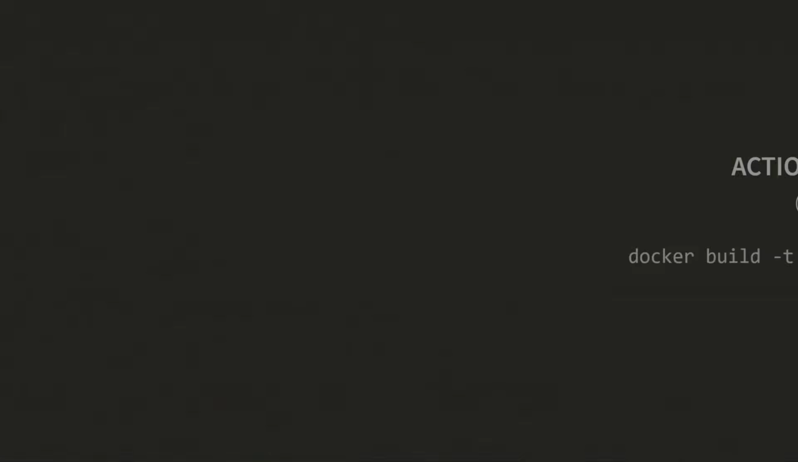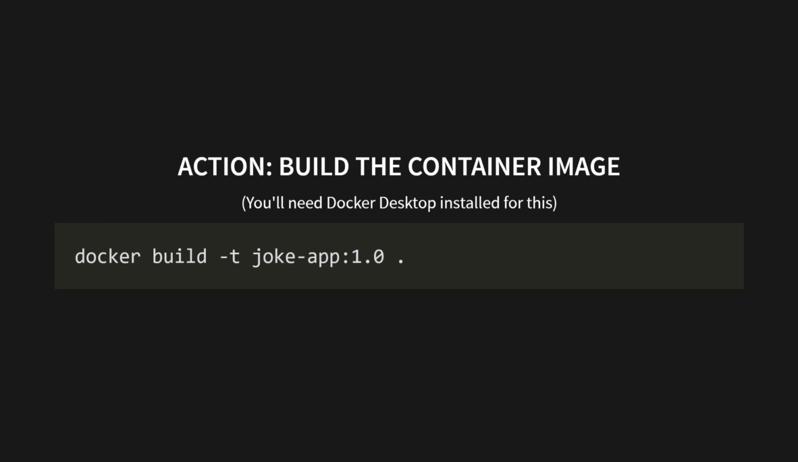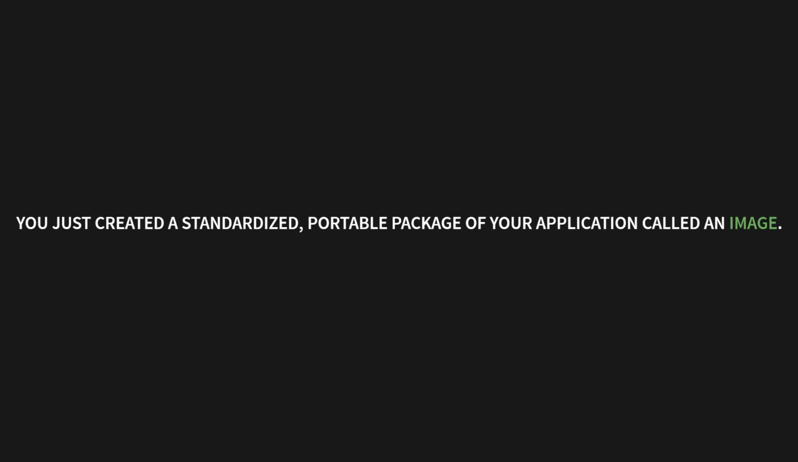Okay, time for some action. You'll need to have Docker Desktop installed for this part. In your terminal, run this command: docker build -t joke-app:1.0 . What you just did is you created a standardized, portable package of your application. This package is called an image.